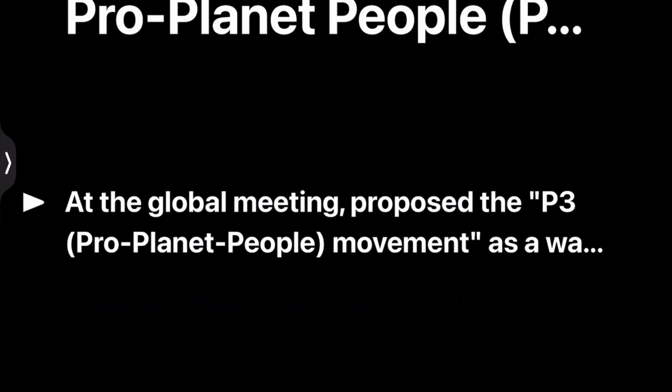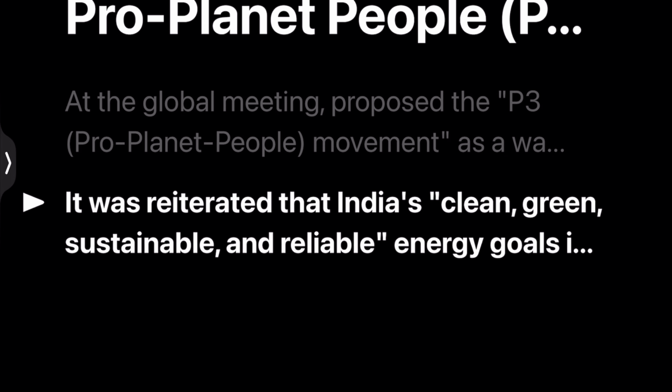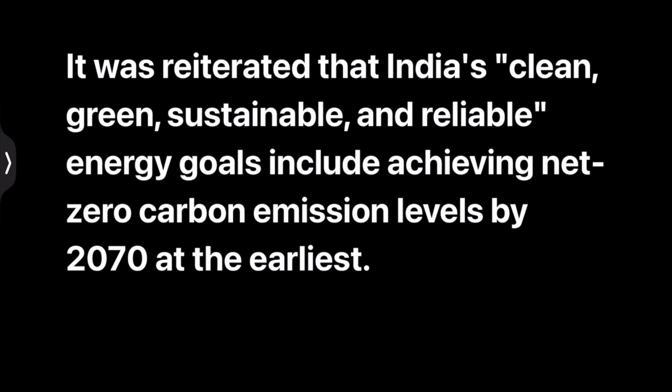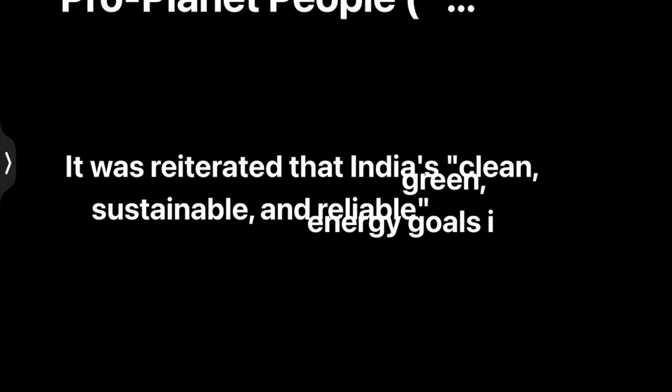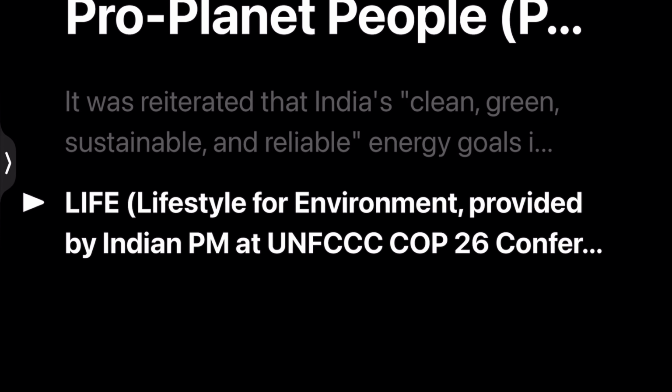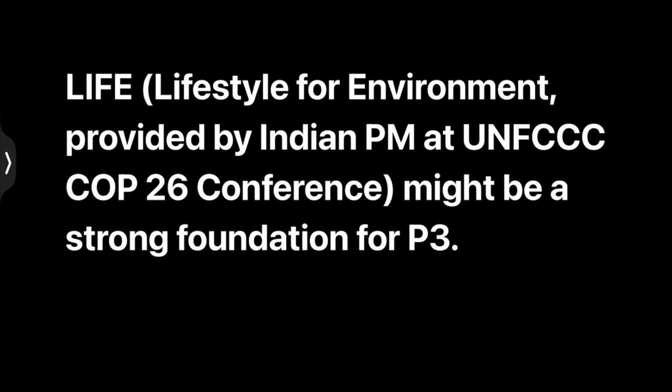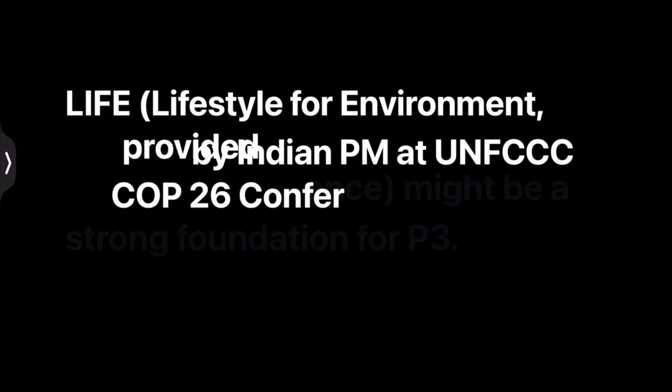India has reiterated that clean, green, sustainable and reliable energy goals include achieving net zero carbon emissions by 2070 at the earliest. And also the Lifestyle for Environment initiative provided by the Indian PM at the UNFCCC COP26 conference might be a strong foundation for this pro-planet people approach.